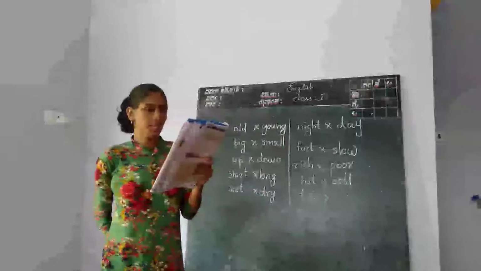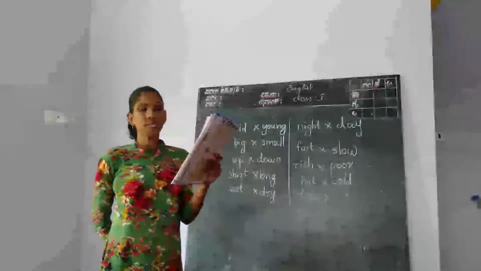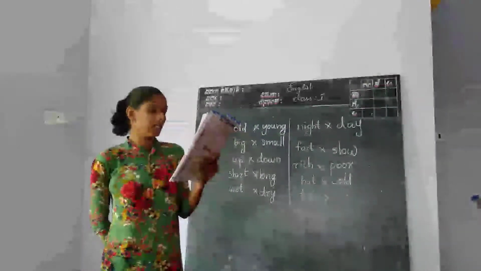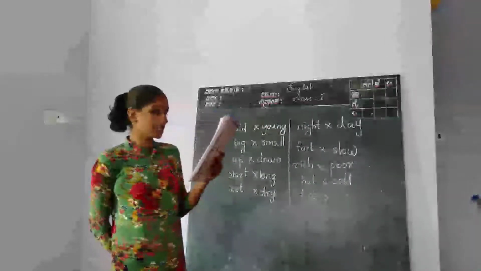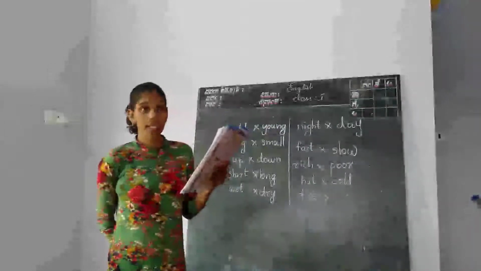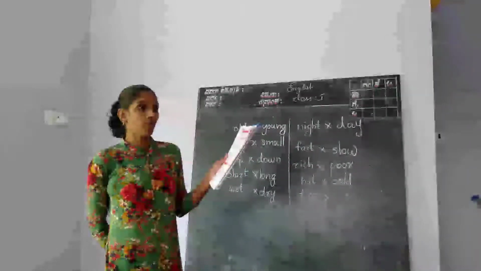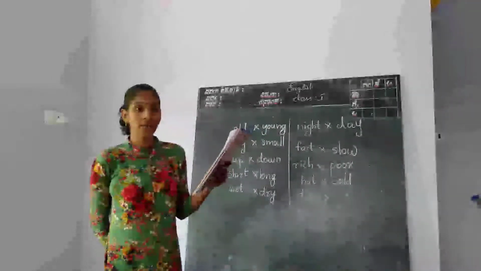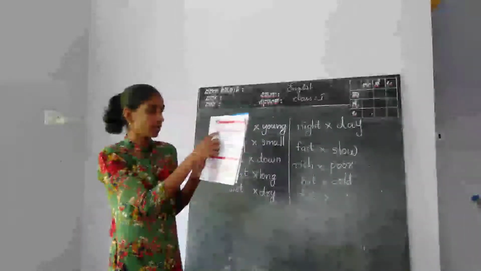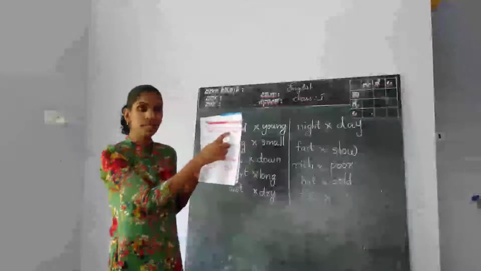Jim is fat, but his brother is very dash. Fat is given there. Fat opposite, you have to find out from the box. Fat opposite thin. Right. Thin.